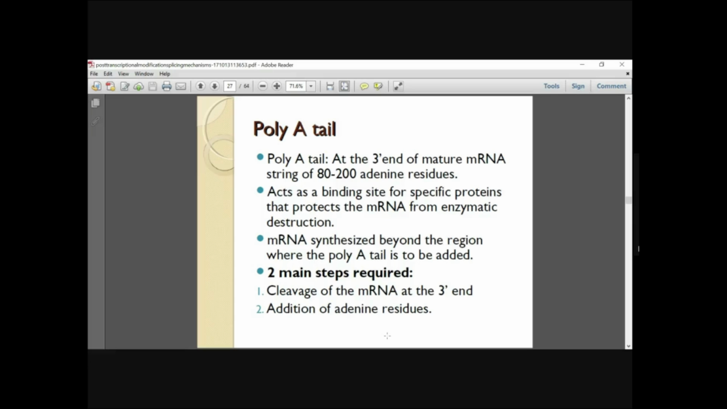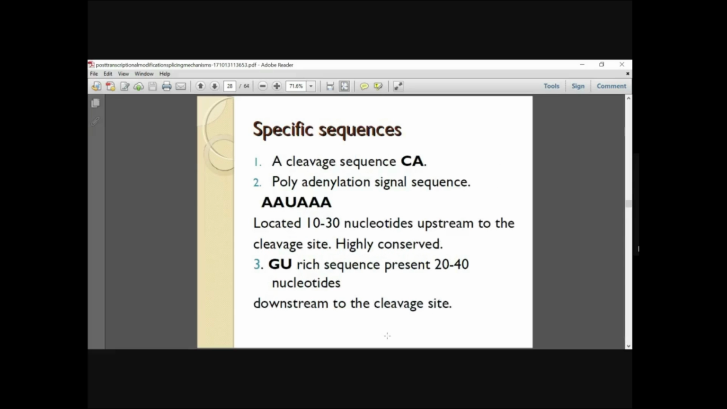These two coupled reactions are collectively referred to as cleavage and polyadenylation. Two main steps are required for adding the poly A tail. First is cleavage of the mRNA at the 3' end, and then the addition of adenine residues. A cleavage sequence is usually a CA sequence, which is the site for cleavage. Then a number of A residues, adenosine residues, will be added.